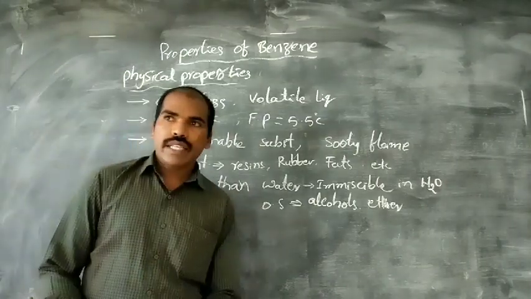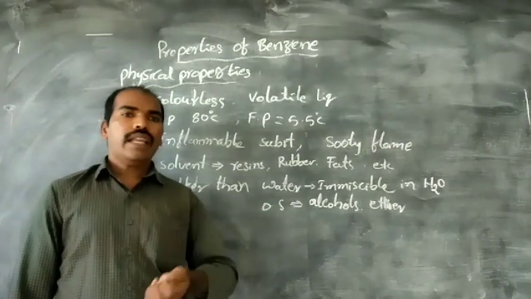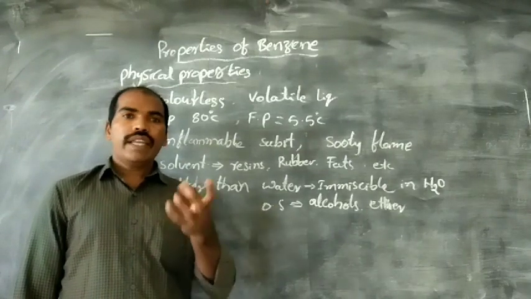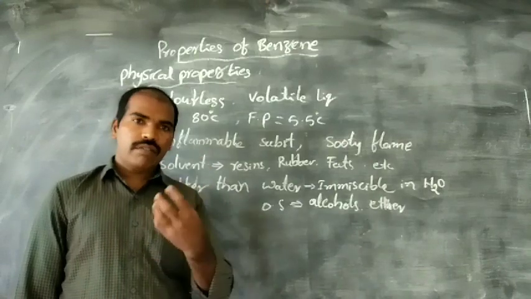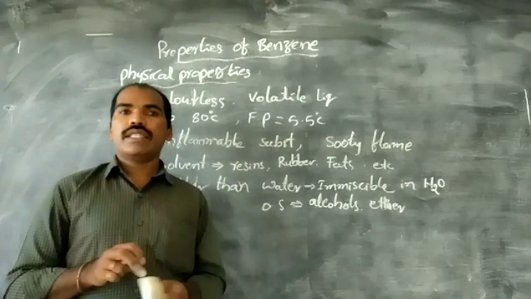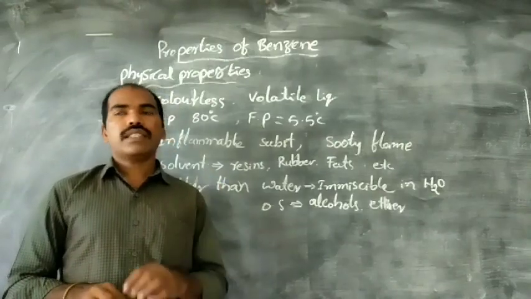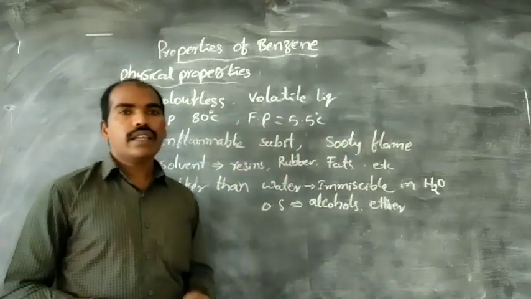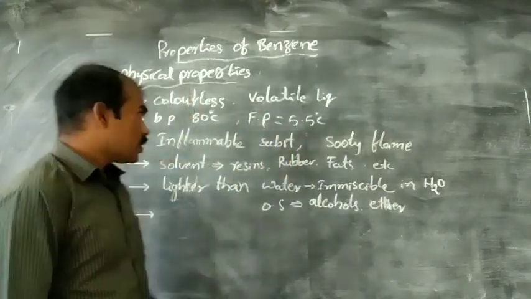Next, benzene is a highly poisonous substance. When we inhale benzene vapors or when skin absorbs benzene, it has a toxic effect. That's why benzene is a highly poisonous substance.